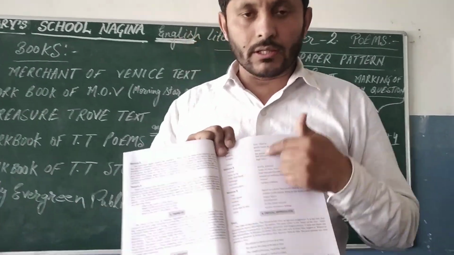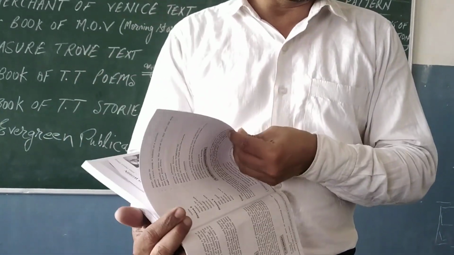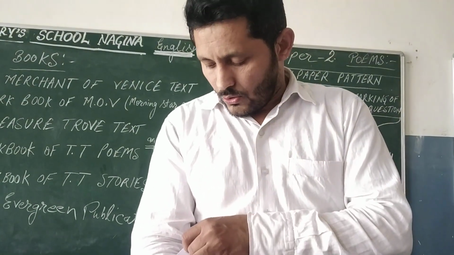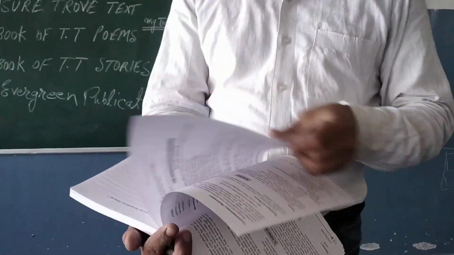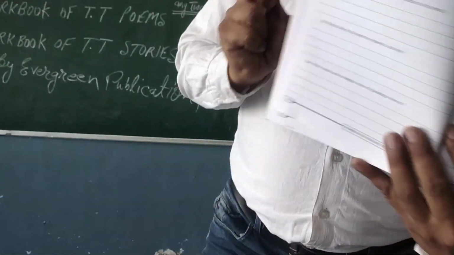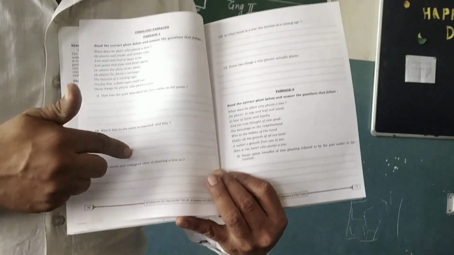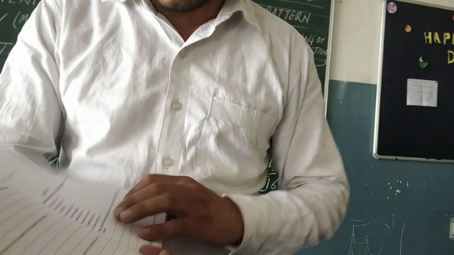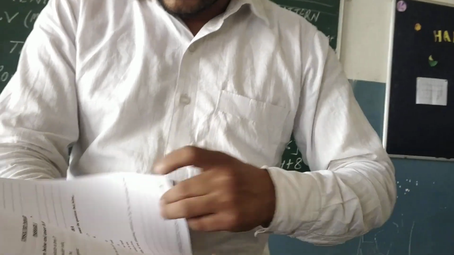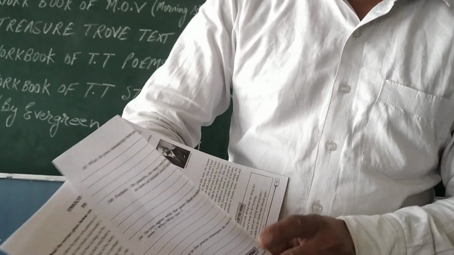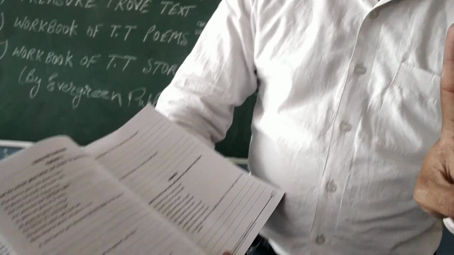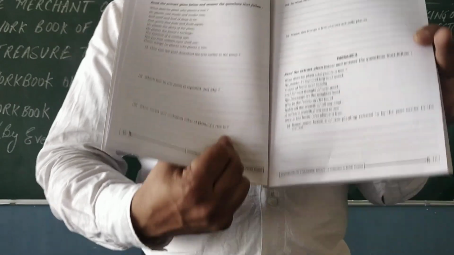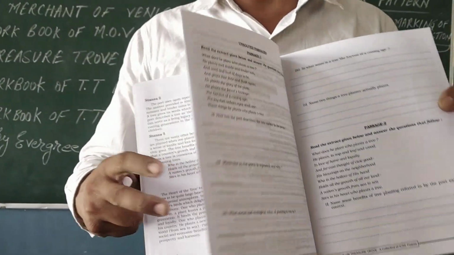Go through the meaning. There are word meanings given. If you don't get any meaning, underline it and ask in the comments. I will reply. Homework for you. After reading this poem carefully, there are passages. Today itself, you have to read these passages and try to find answers. If you are facing some problem, you can ask me. I will help you. There are a total of 2 passages only for today. Today you do these 2 passages. Then tomorrow or in my next video, I will come up with other homework.